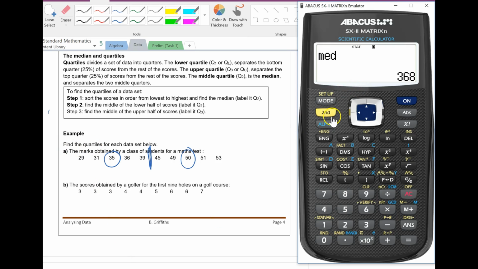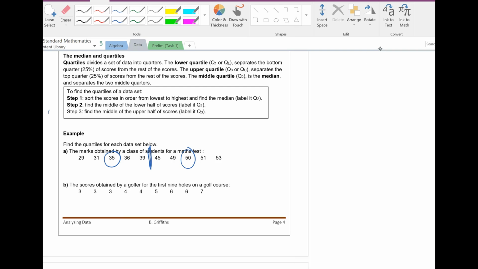Now, it does all of that for you in number 5. Minimum, maximum, highest score, lowest score, median, quartile 1, quartile upper. So this is quartile 1, median, quartile upper. So this era of crossing numbers off is over. We're just going to use the calculator. We can do the same thing down here. This is the median, this is the middle of the lower, and this is the middle of the upper.